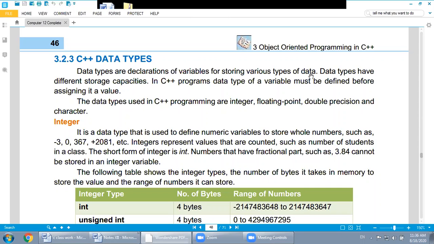It means that whenever you use any variable in your program, you must tell the compiler which kind of data you will use for that variable. Either it is integer data, float data, or character data. So we have three major data types.